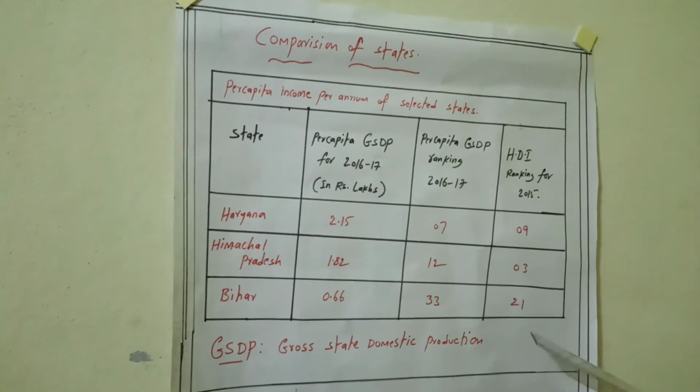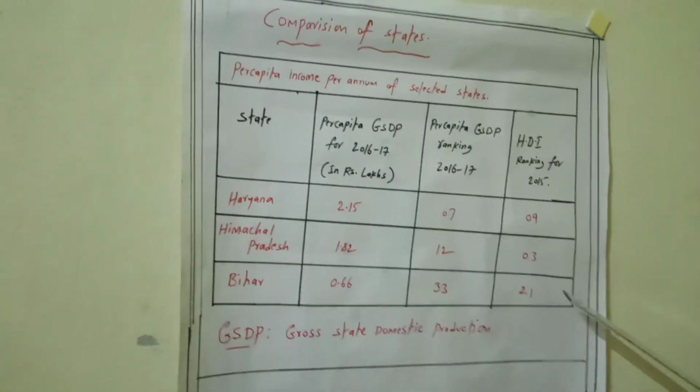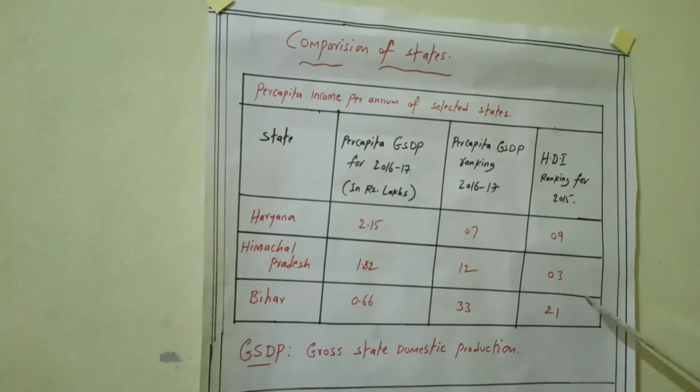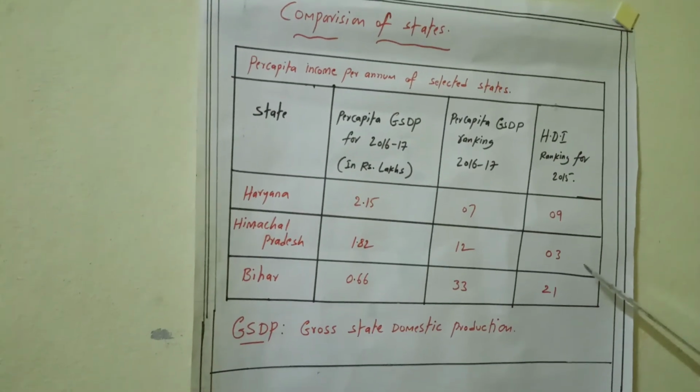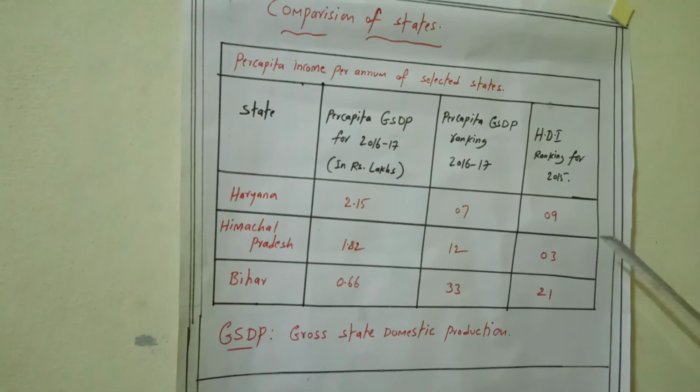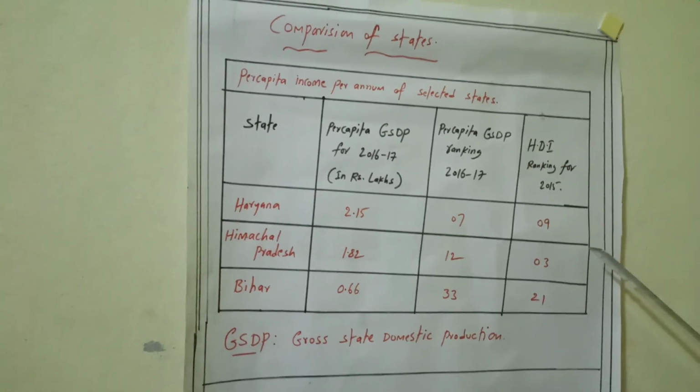So this is the information we learnt today about how states developed based on these indicators like per capita income, IMR, literacy rate, and gross enrollment ratio.